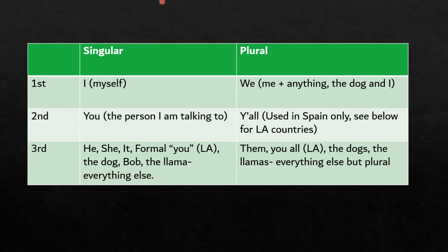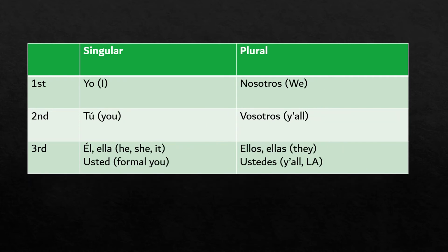All right. Okay, let's take a quick look then at the Spanish version of these. And of course, by quick look, I mean this is your life bread. This should be what is on your notes. You want to cling to this. This is going to be something you need to memorize, all right? So, once again, we have singular first person, yo. Plural first person, so me plus somebody else, or we.